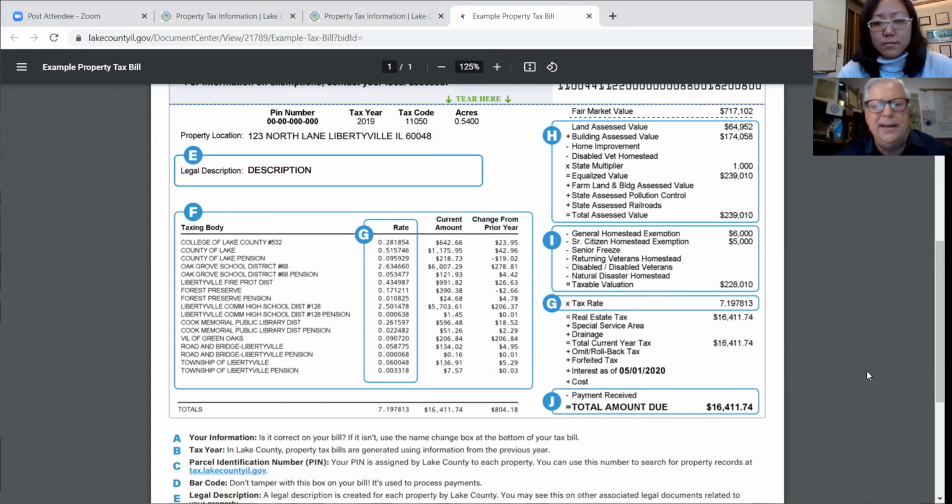You can contact every one of these taxing bodies, including Lake County, and we are very transparent in telling you how this money is being spent and why the tax bill goes up or down from one year to another. But you should ask these questions. They're very important. We're here to definitely serve the residents and answer and educate. If you receive this bill and you don't understand why it went up, it is right here on the left. It'll tell you the exact change from the prior year was $804, and exactly which bodies went up, and some that even went down. So we should applaud when we can see it.